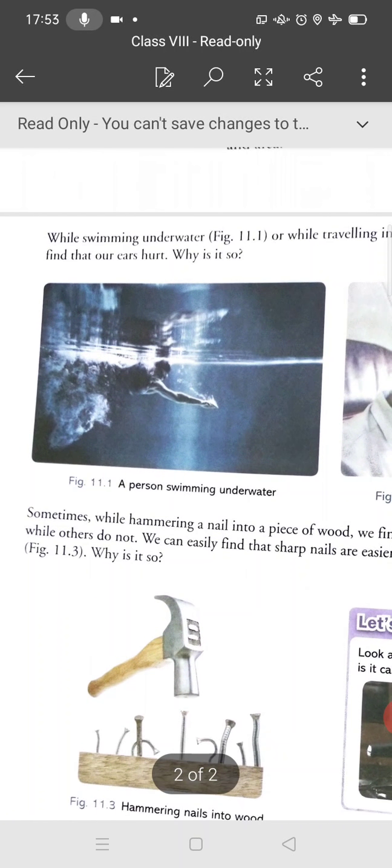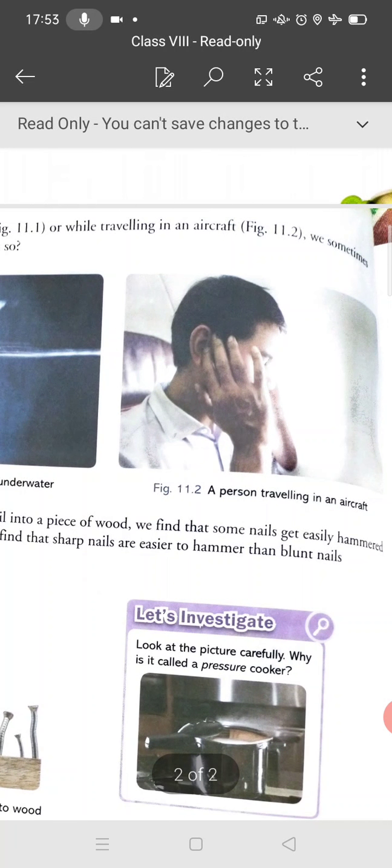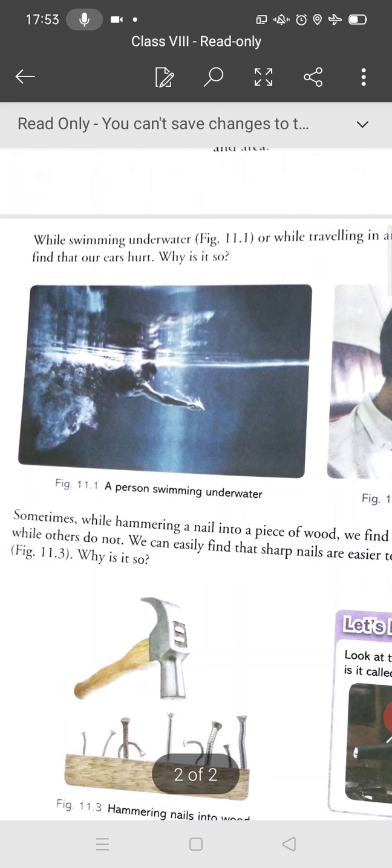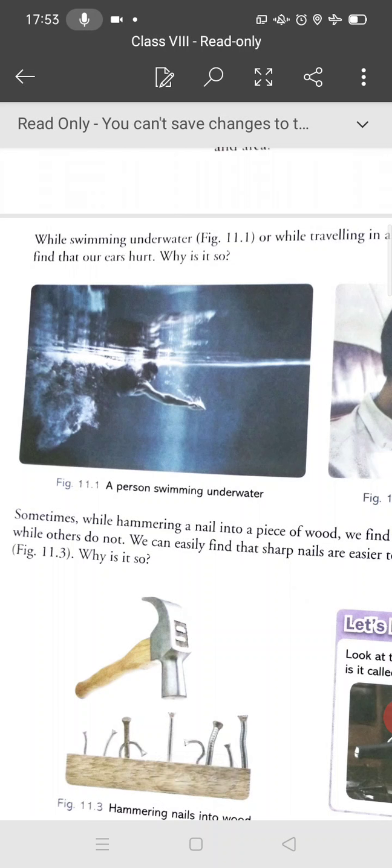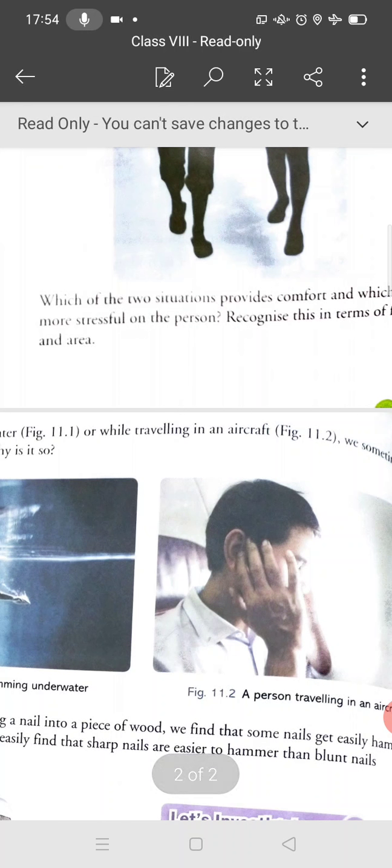Also, while hammering a nail into a piece of wood, listen carefully, we find that some nails get hammered easily but others do not. Why is it so? You can answer in terms of force and area.